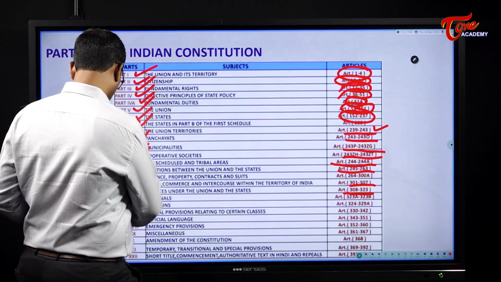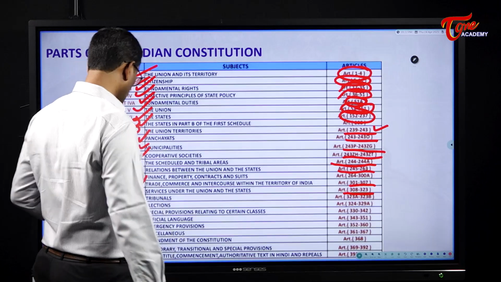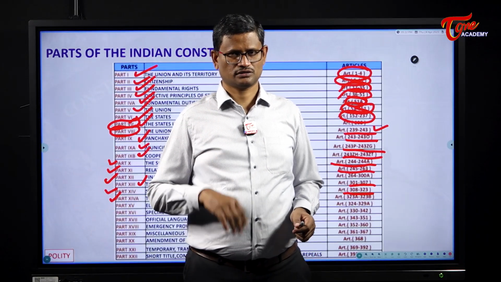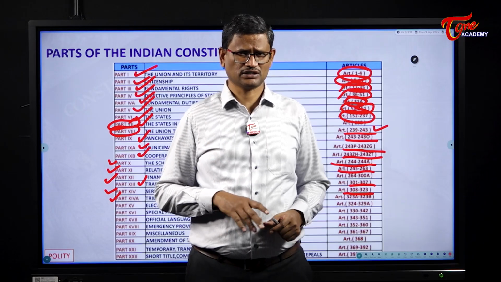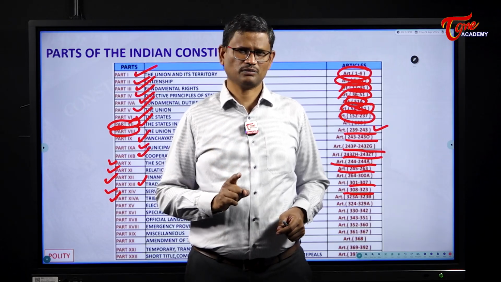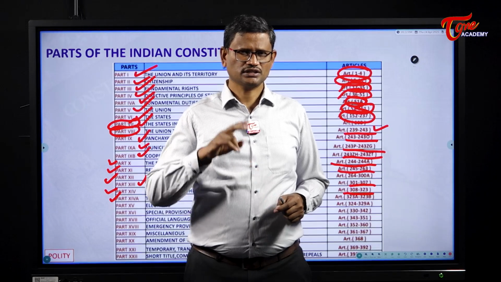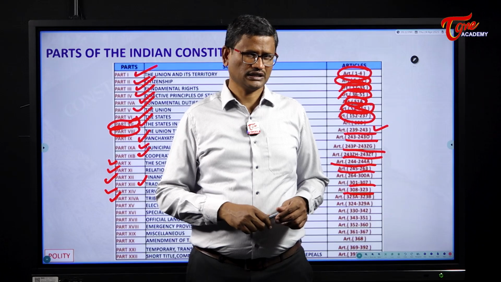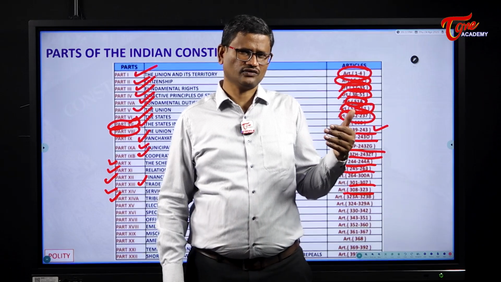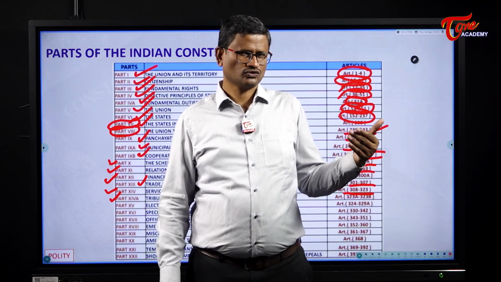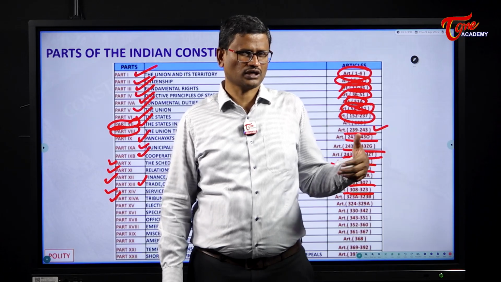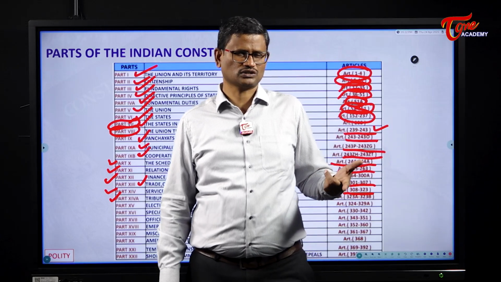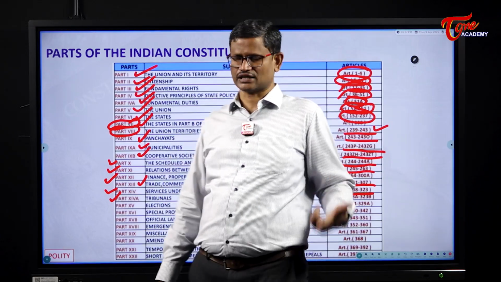The next one is Part 14A. Part 14A deals with the tribunals. When Mrs. Indira Gandhi was the Prime Minister, through the 42nd Amendment to the Indian Constitution, she inserted two articles, 323A and 323B. 323A dealt with administrative tribunals, and 323B dealt with tribunals for other purposes. That is Part 14A. So Part 14A was added in 1976 through the 42nd Amendment.